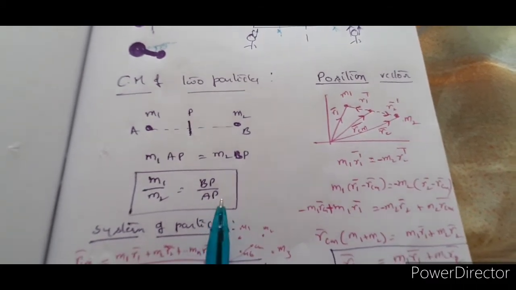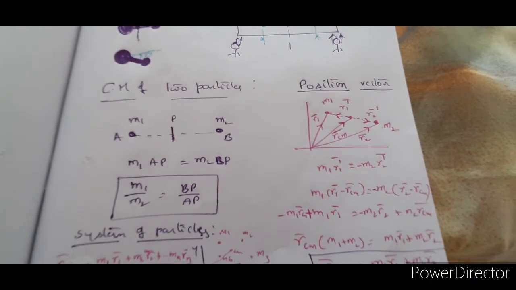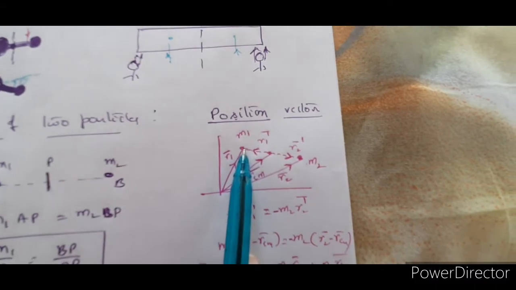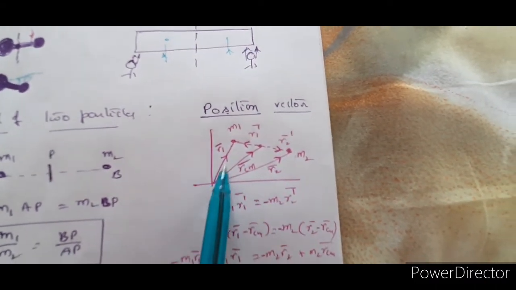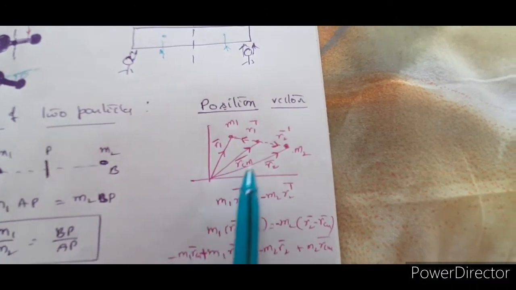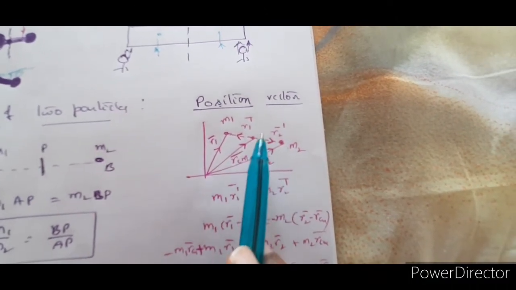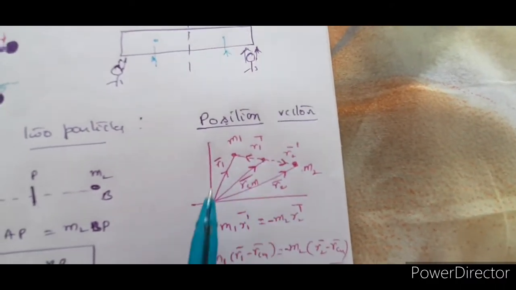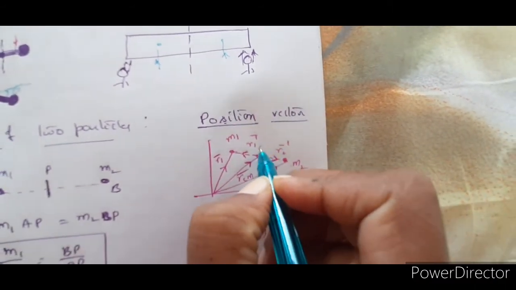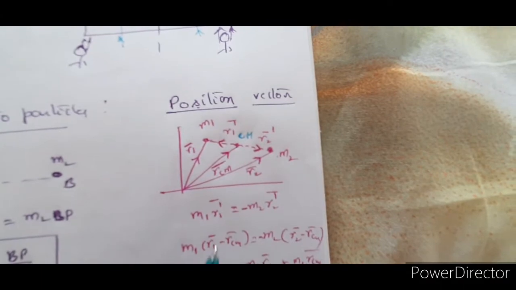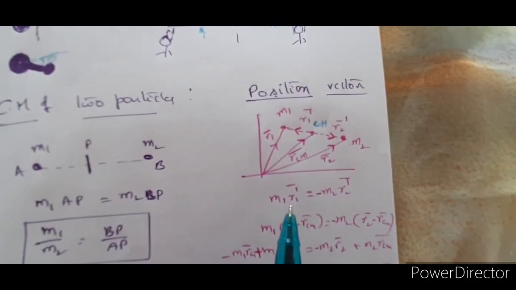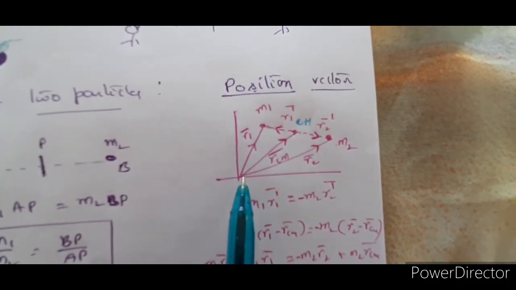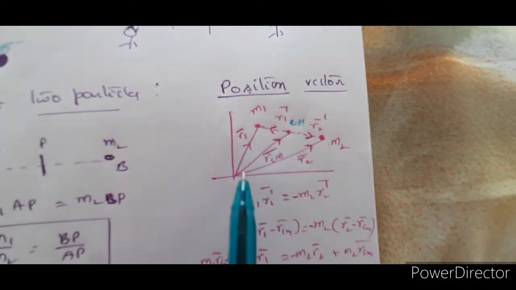The same concept, if we apply it in position vector form: let us suppose that m1 is at this point and m2 is at this point. The position vector of m1 is r1 bar, and the position vector of m2 is r2 bar. Let us suppose that on the line joining m1 and m2, at this point, you have the center of mass, the point where the total mass seems to act, or the point where on application of force the whole body seems to move. Now let this be the position vector of the center of mass.